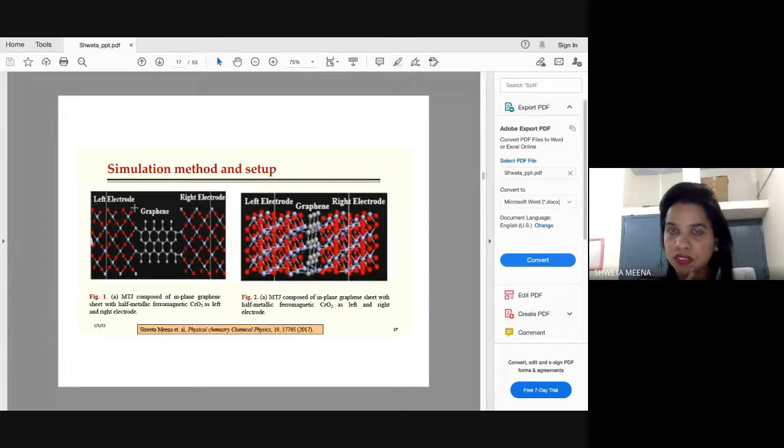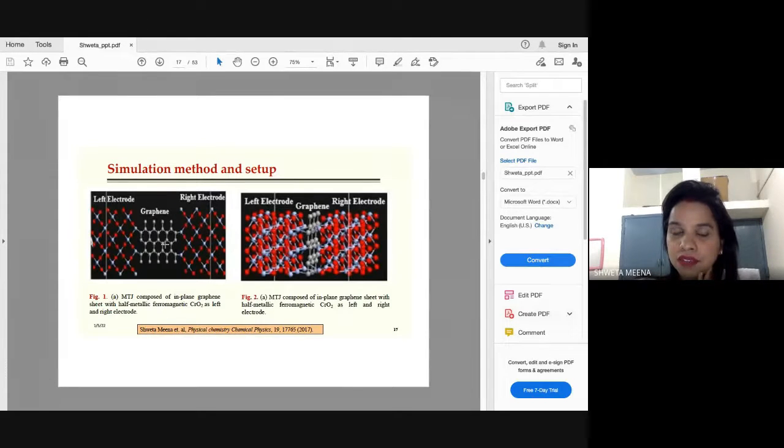We are not just talking hypothetically. CrO2 has been synthesized experimentally, which proves the half metallicity of this particular material. So its spin efficiency is very high. This is the reason why we have chosen this material as the magnetic layer. We have chosen CrO2 as the half-metallic magnetic layers on both the sides. Here also we have CrO2 on both the sides.